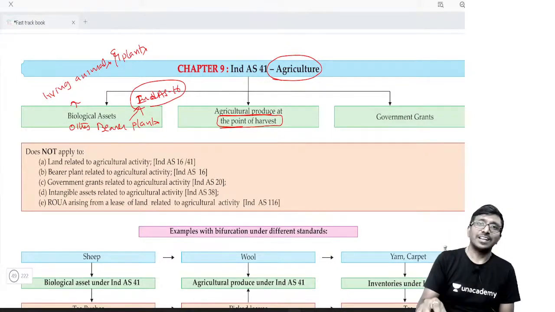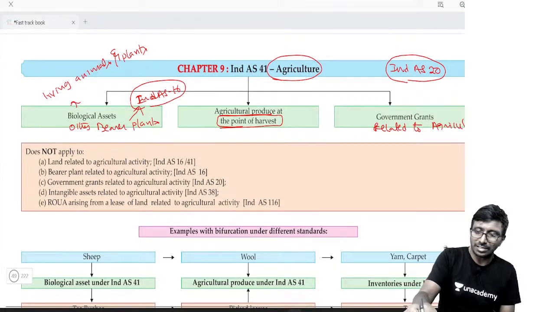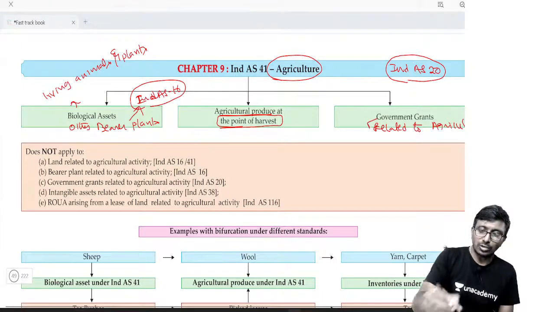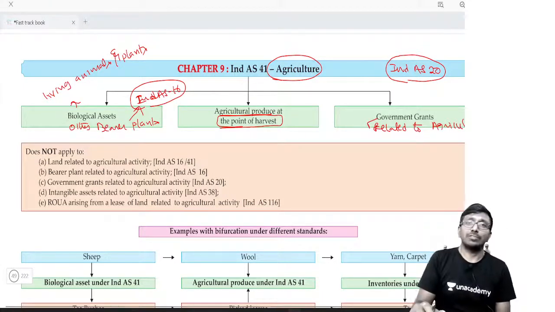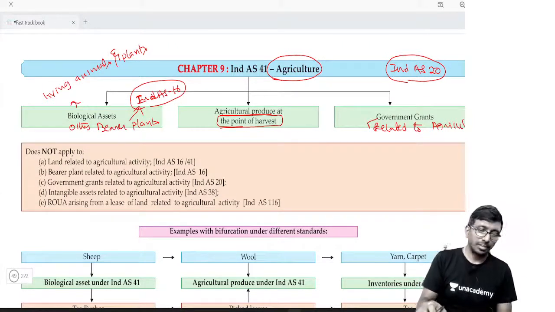Okay, right. And the next one is government grants. Generally for government grants there is a separate standard called Ind AS 20, which you know, correct? But this is government grants related to agriculture. Government grants related to agriculture will be dealt with under this standard. Got it?